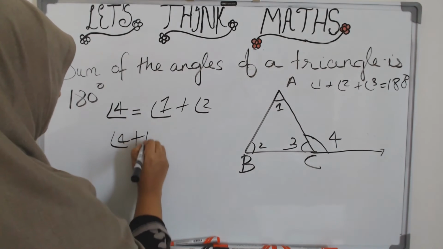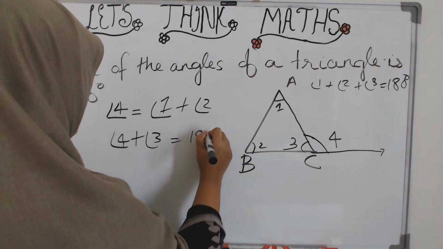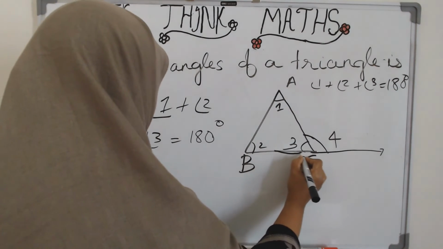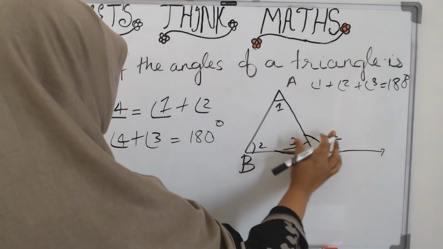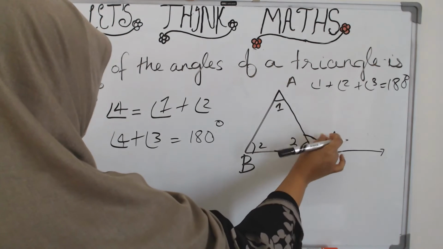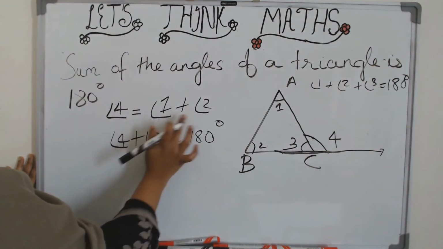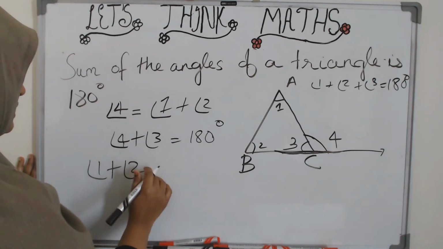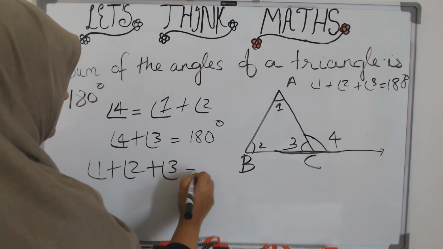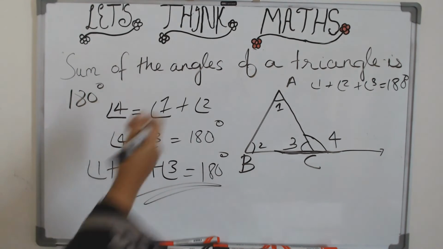Angle 4 plus angle 3 is equal to 180 degrees. Why is that? Because it is a straight line, and a straight line means these are supplementary angles. 3 plus 4 make an angle of 180 degrees. But what is angle 4? It is equal to 1 plus 2. Just substitute this value here, and there we are done. Sum of the angles is 180 degrees.